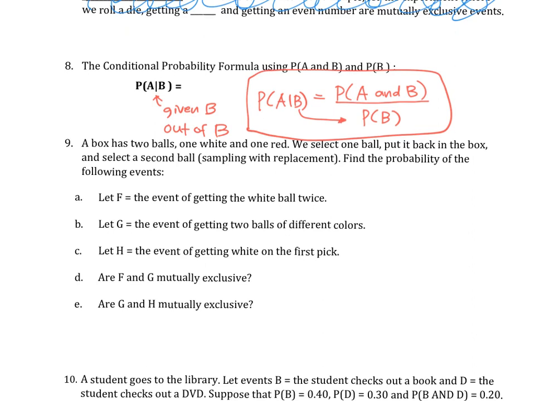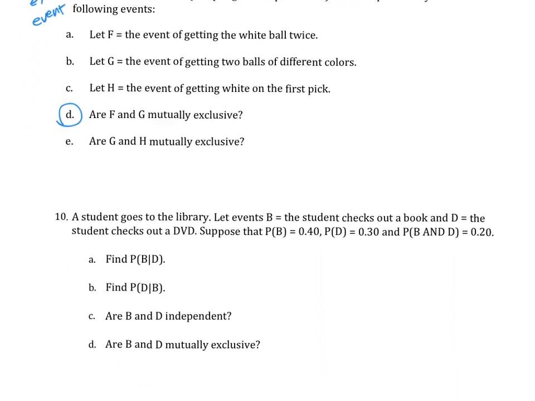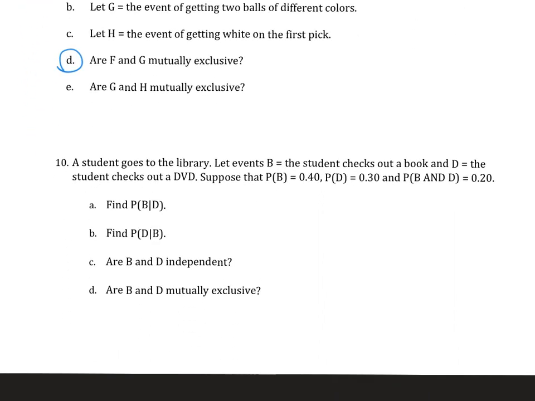You can skip questions regarding mutually exclusive events. So for example, number 9D is asking if they're mutually exclusive, and part D of number 10 is also. So you can skip that, and then you can skip that.